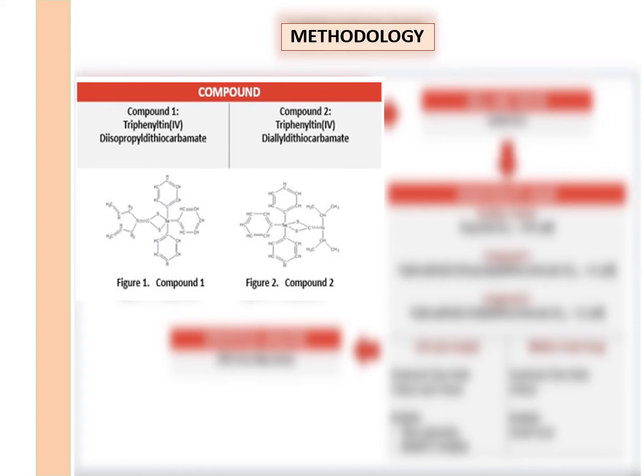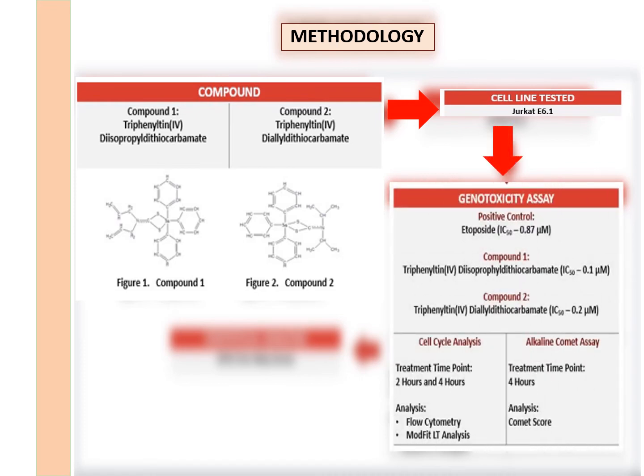The methodology in this study led to the achievement of the main focus, started with two novel triphenyltin dithiocarbamate compounds, namely triphenyltin diisopropyl dithiocarbamate, which is compound 1, and triphenyltin diallyl dithiocarbamate, which is compound 2, where both compounds were induced on Jurkat E61 in order to identify the progression of cell cycle arrest via cell cycle analysis and to determine DNA damage via alkaline comet assay. The collected results were statistically analyzed using one-way ANOVA test.